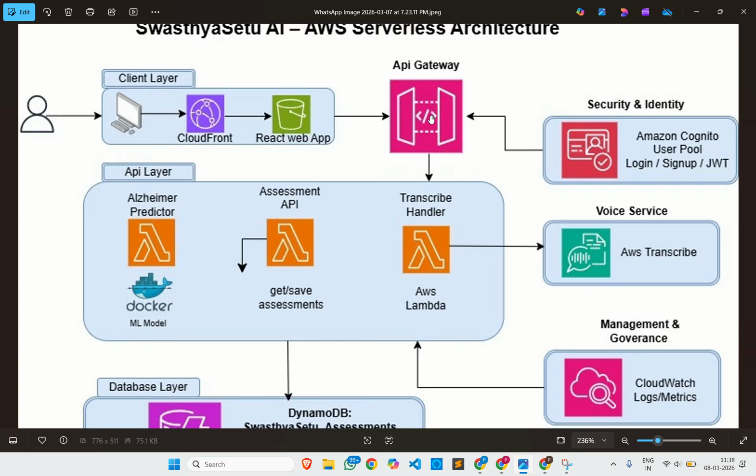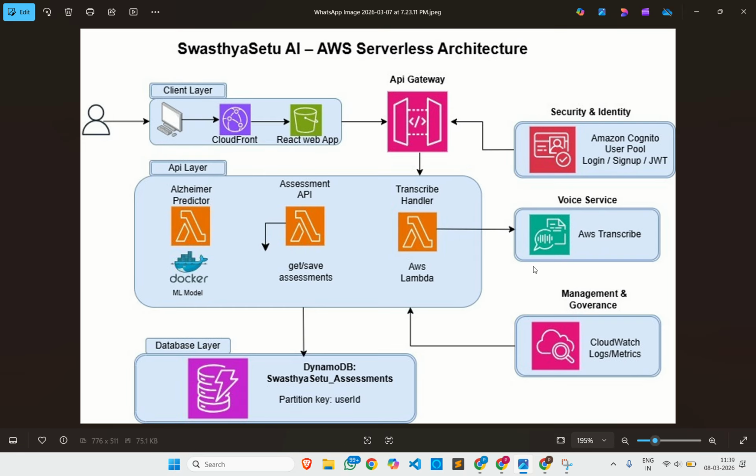API Gateway triggers AWS Lambda to handle the functions inside it: the Alzheimer prediction inference, for which I have used a Docker model; assessment data processing, which handles getting and saving assessments; and the transcribe handler, which handles our Transcribe service. If we speak, it will extract the required text and information using a Lambda function. Transcribe converts the speech to text, then the essential text is extracted through Lambda.